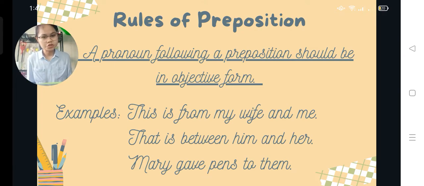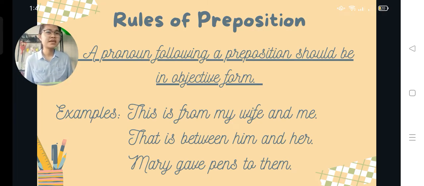The examples that we have here are: This is from my wife and me. That is between him and her. And Mary gave pens to them.